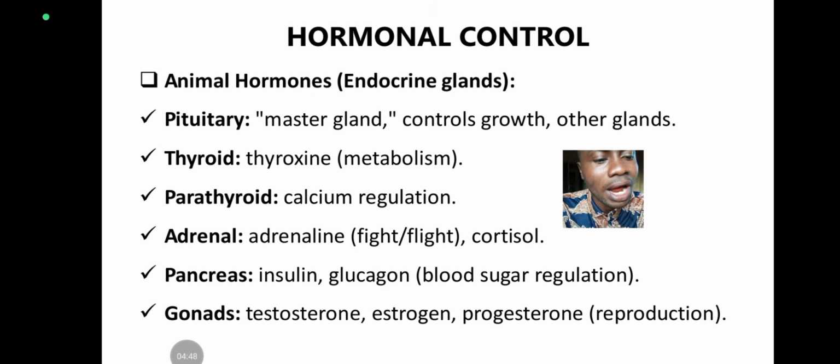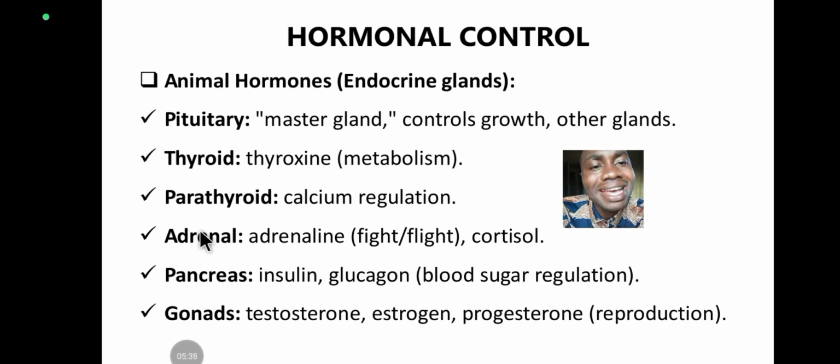You understand? All right. We also have the parathyroid gland, which secretes parathyroid hormone. It helps to control calcium level. Remember, the thyroid gland does not secrete only thyroxine. It also secretes a hormone called calcitonin. This calcitonin works hand in hand with parathyroid hormone to regulate calcium level in the blood. One increases the calcium level in the blood, while the other reduces it. Parathyroid hormone increases the calcium level of the blood, while calcitonin reduces the calcium level of the blood.